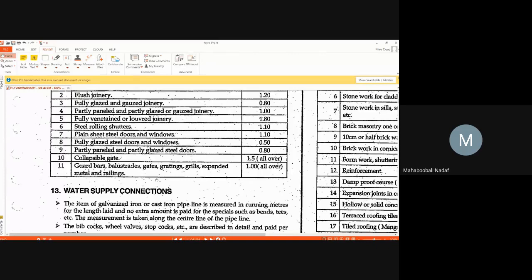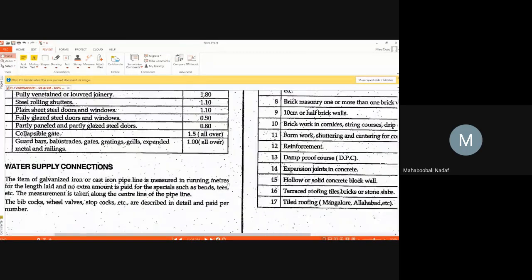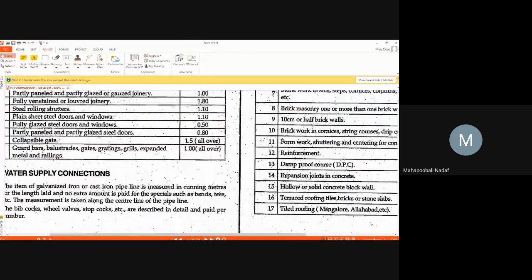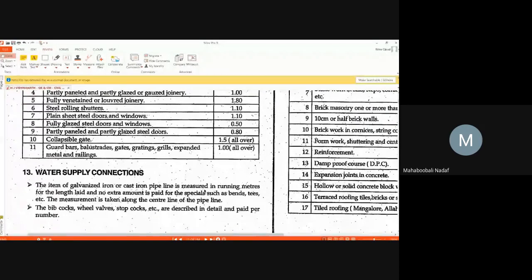Can anyone tell me the water supply connections? Drainage pipelines, water supply pipelines. What is the unit of measurement? Can anyone tell me? Running meter, sir. It's generally measured in running meter.